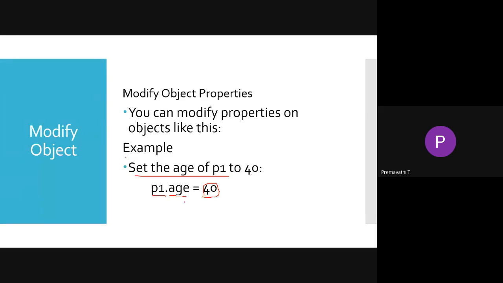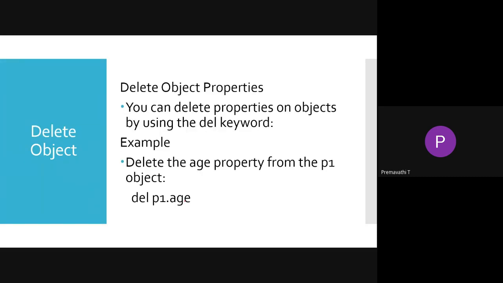The next one is deleting an object property. You can delete properties of objects by using the keyword del. This is the syntax, and the example is given below. del is the keyword we use in Python for deleting an object property.